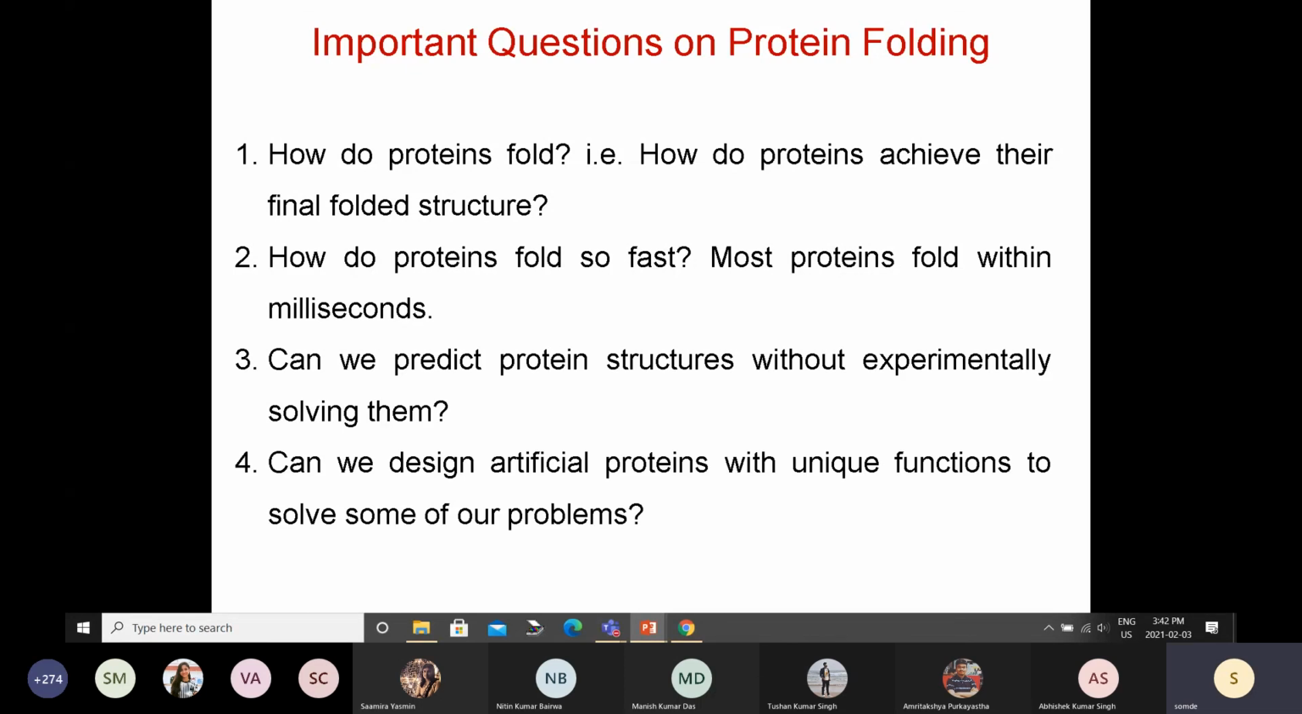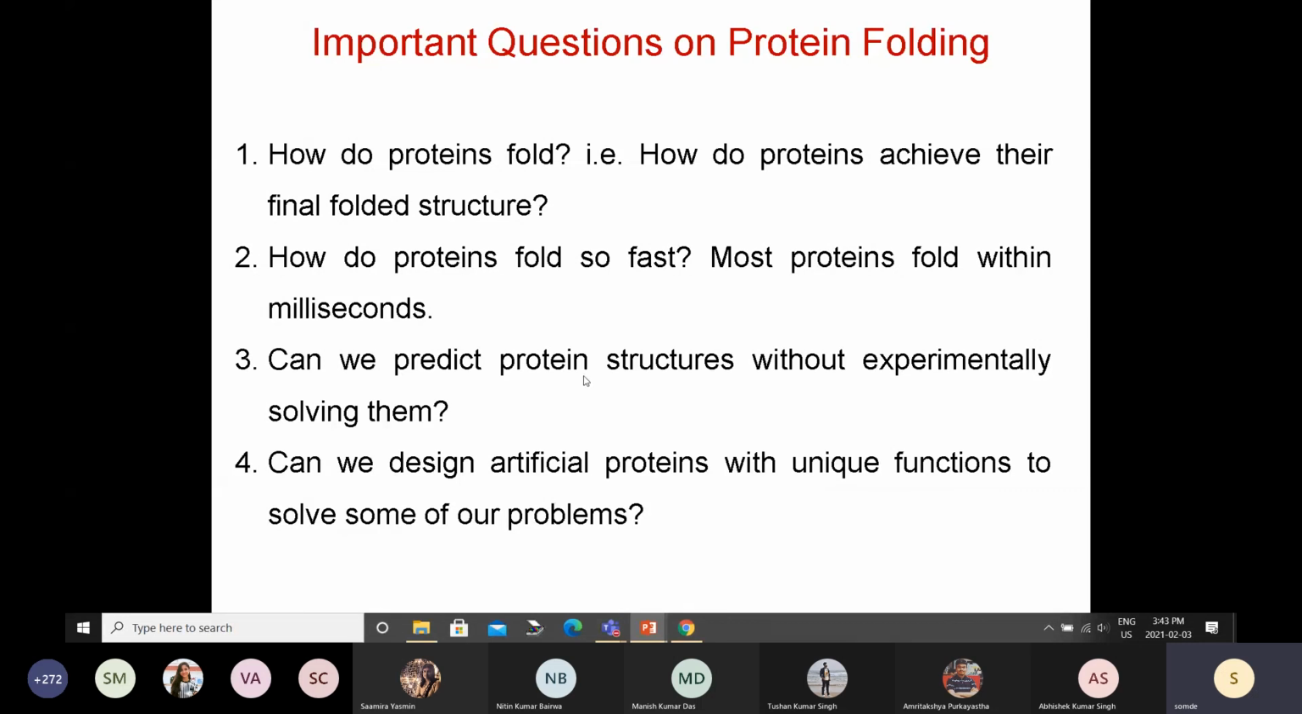Can we design artificial proteins with unique functions? Suppose I want to create a protein or an enzyme that will eat up plastic so that we can get rid of this pollution problem. Can I design a protein that will do that? Can I design an enzyme that will make ethanol from different waste products? You have all these organic waste products that are generated every day. Can I add an enzyme to that which will convert that into ethanol? These are different problems, and can we design artificial proteins or enzymes which can solve some of these problems?